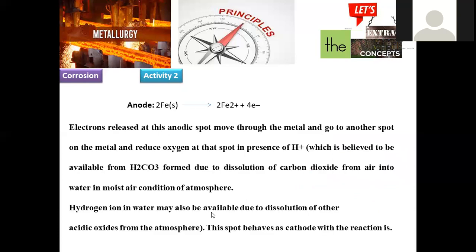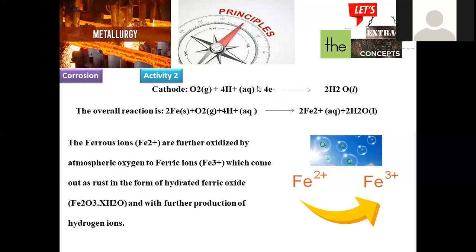Let us see it at a glance. First, iron loses electrons and is converted into Fe+2. The released electrons are gained by oxygen in the presence of H+ released from water, and there is a formation of water molecules. Iron plus oxygen plus H+: this is the overall reaction we can observe in the rusting process.